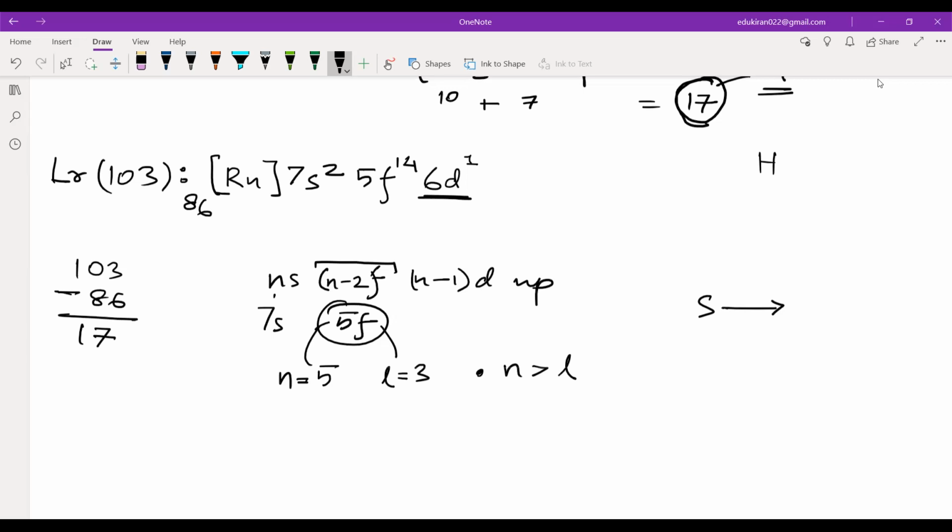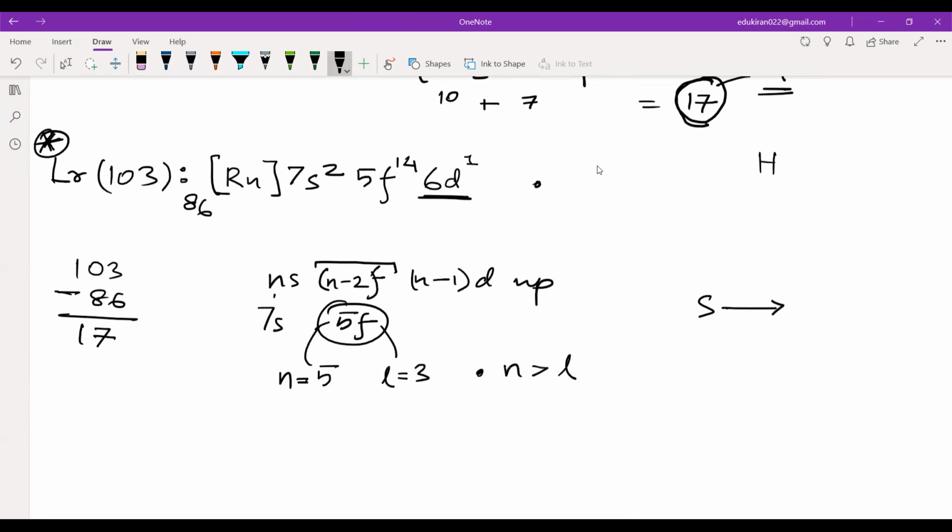I have 5f14 and 6d1. So it is going in the d subshell, right? The last electron is going in the d subshell. Just hold on to it, okay? I will tell you about Lawrencium in the next class. This is violating the rules that we set now. The answer should be that it should be in the f block. Lawrencium is in the f block, that I remember.